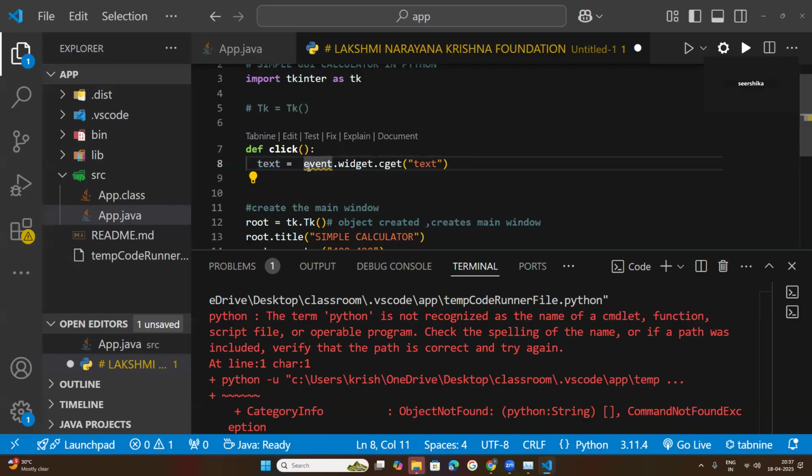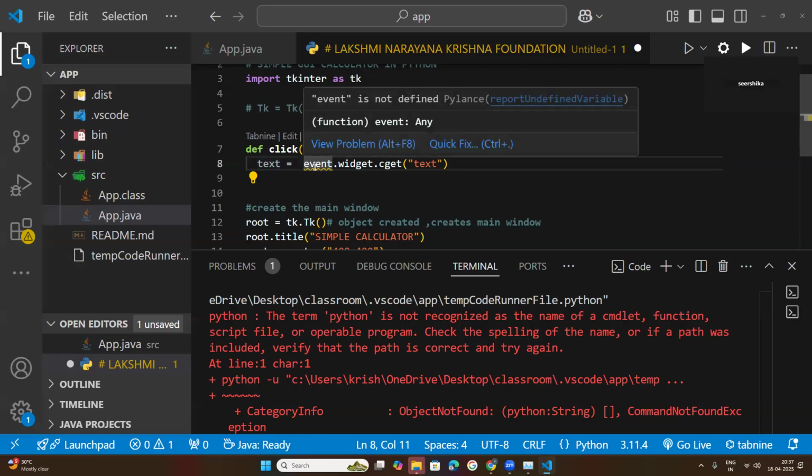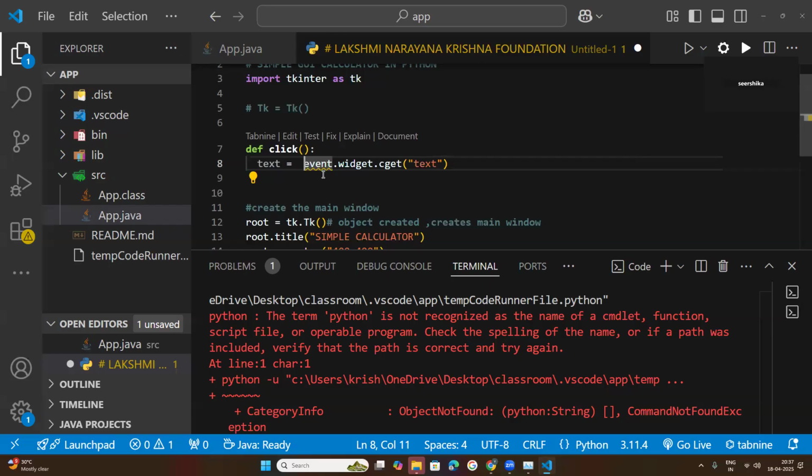Why is it giving an error? Because event is the object, and that object is not defined. Whenever you keep the mouse here, you see it is underlined, clearly mentioning that event is not defined. So we need to define it later. That's why it is giving the error.